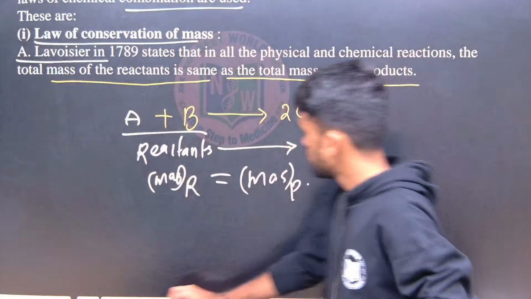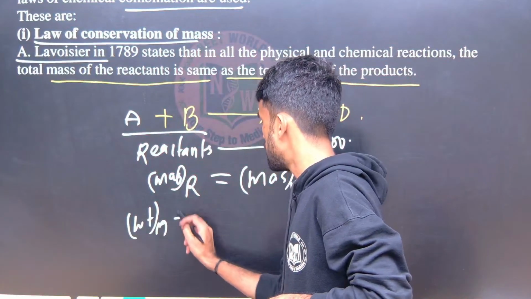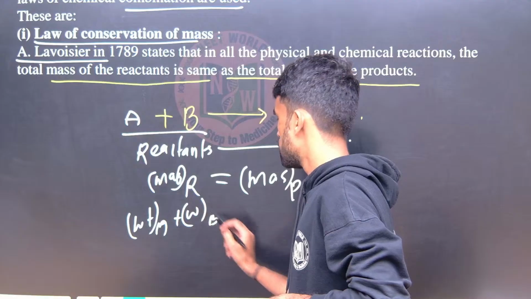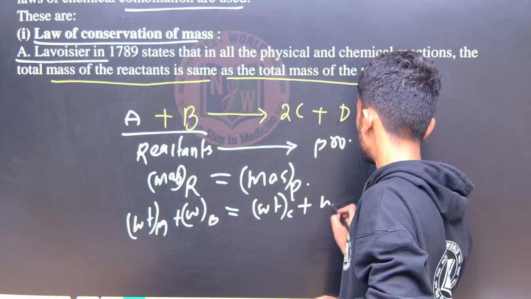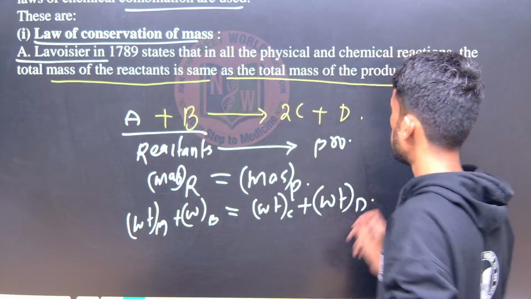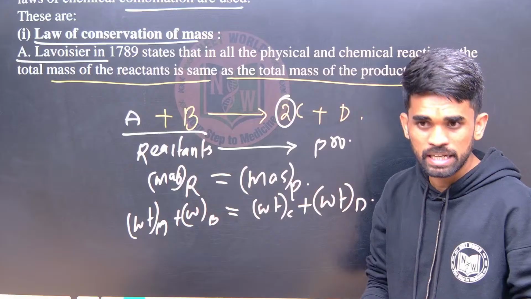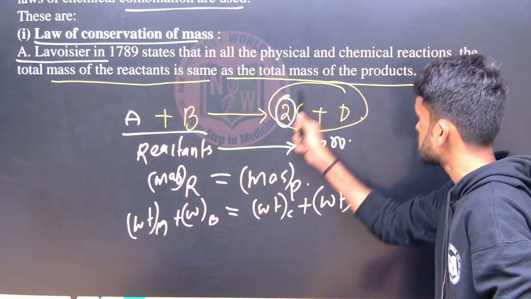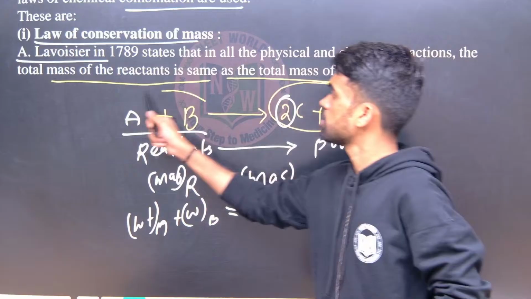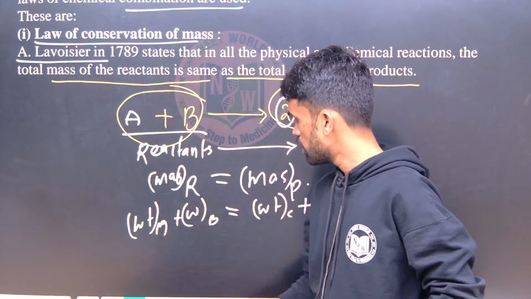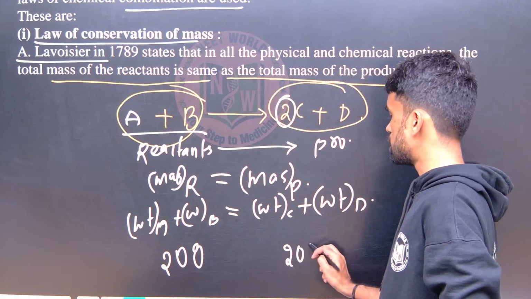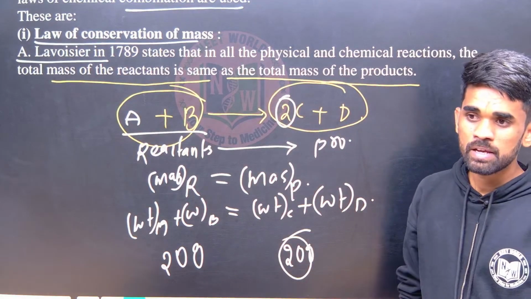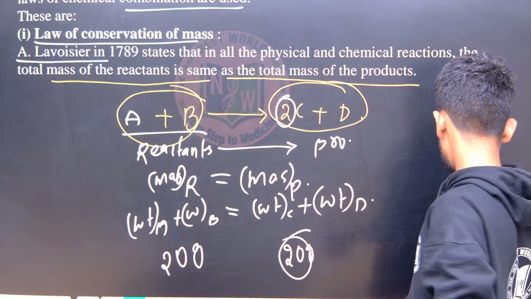So here, weight of A plus weight of B should be equal to weight of C plus weight of D. Whether it is formed 2 times or 3 times, whatever total mass we get here, that total mass should be on this side. For example, if the total mass here is 20 grams, the product side also should be 20 grams only. Is that clear? Okay, next.